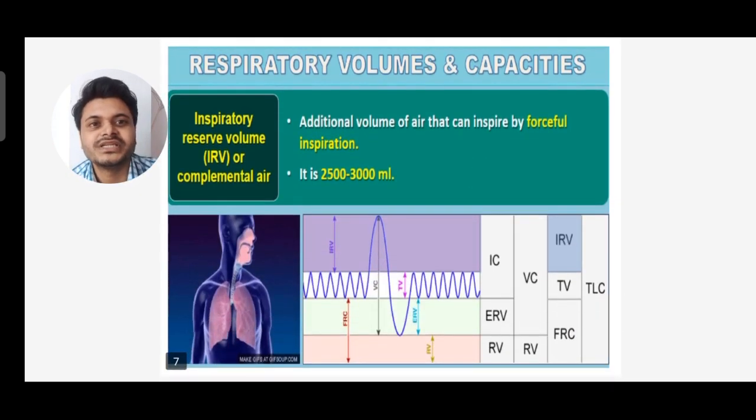Next is inspiratory reserve volume, IRV, or complementary air. It is the additional volume of air that can be inspired by forceful inspiration. Whenever we are doing a forceful inspiration, this is called inspiratory reserve volume, and it is about 2500 to 3000 ml.